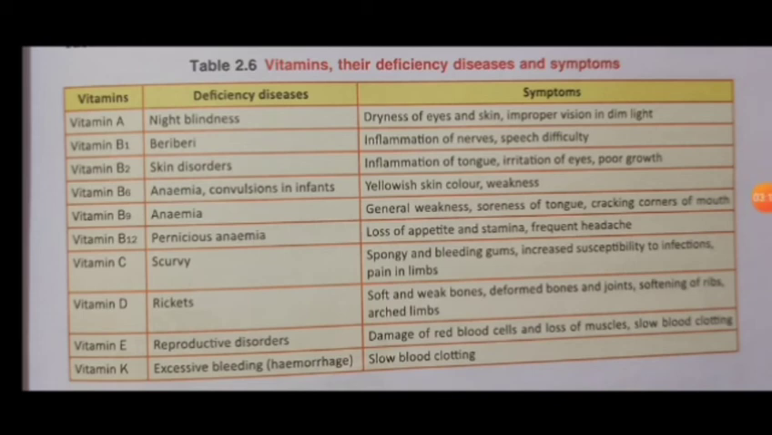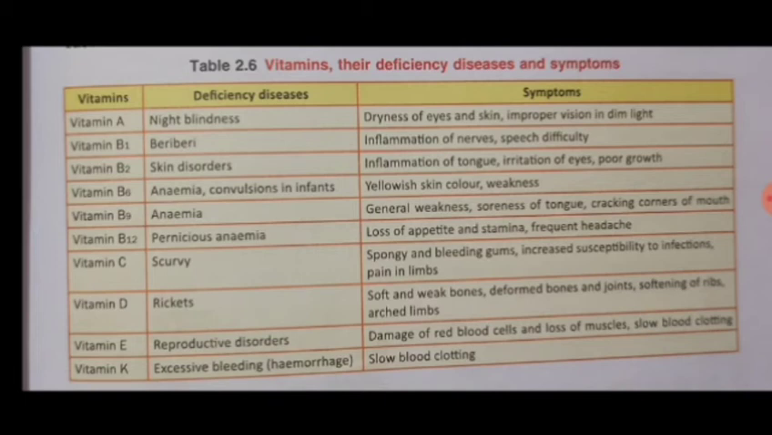Then we have vitamin K. Its deficiency affects the clotting of blood, because vitamin K is involved in the process of blood clotting. To cure it, the person should include spinach, cabbage and eggs, which are a rich source of vitamin K. Again, we have another picture in front of you showing vitamins and their deficiency diseases. Here we have vitamin A, which causes night blindness, and here we have all the vitamin B complex. The deficiency of vitamin B1 causes beriberi.